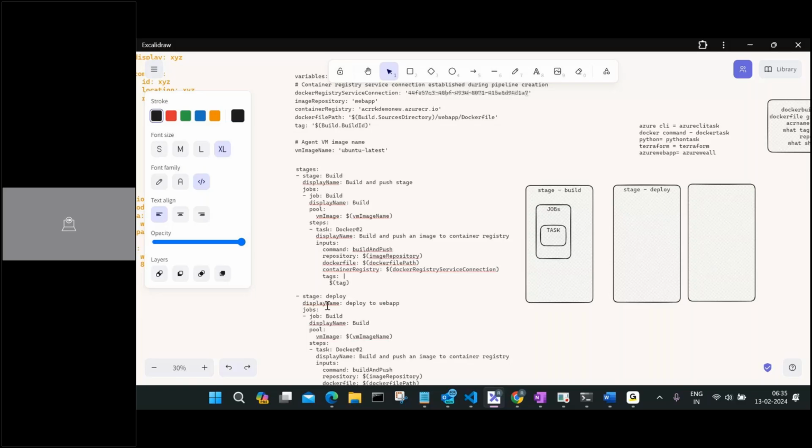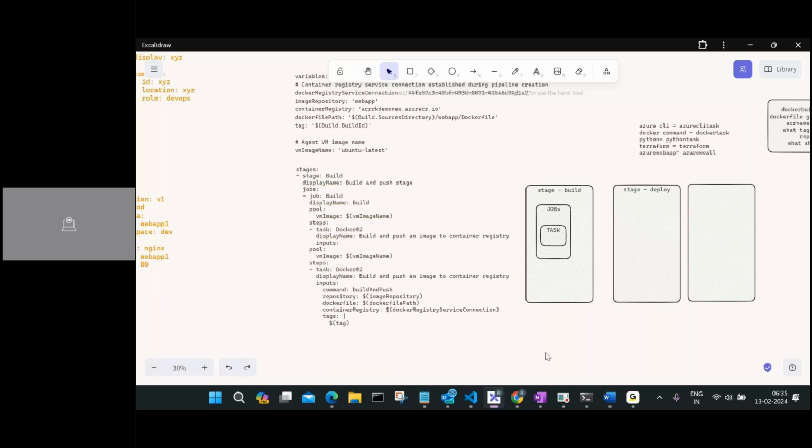Job ID: deploy. Job display name, again deploy. Image name is fine, no problem. Now in this context, what is going to happen?